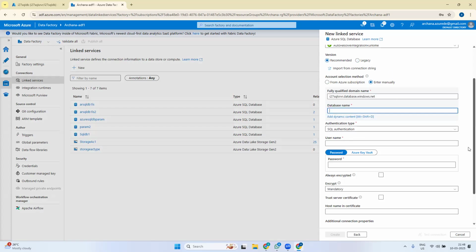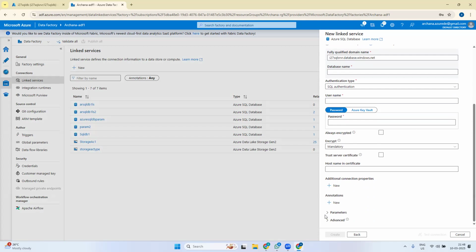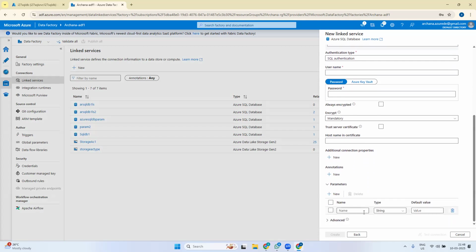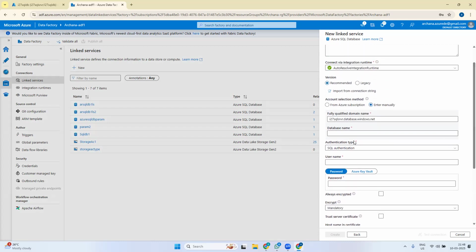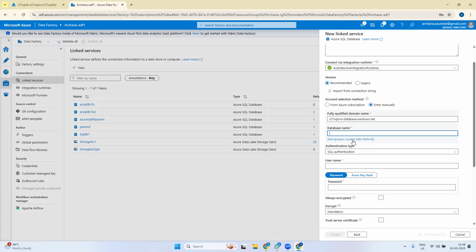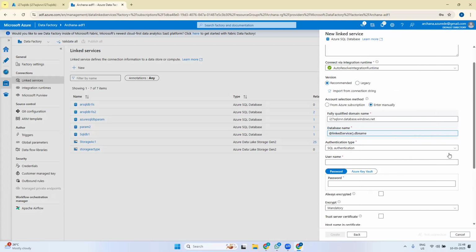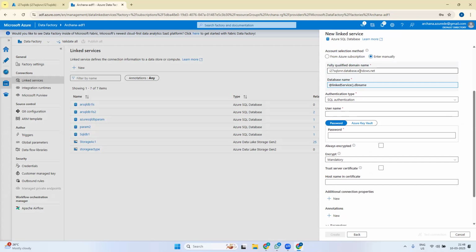For linked services, to parameterize this, you have to come down here and create a parameter, which I'll name DB name. In case of dataset, we created a parameterized file name, right? So the same thing we use here. We use DB name as parameter, click here, say add dynamic content, and select this DB name. So whenever a value is passed in this DB name, this linked service will go to the server and access that DB only.